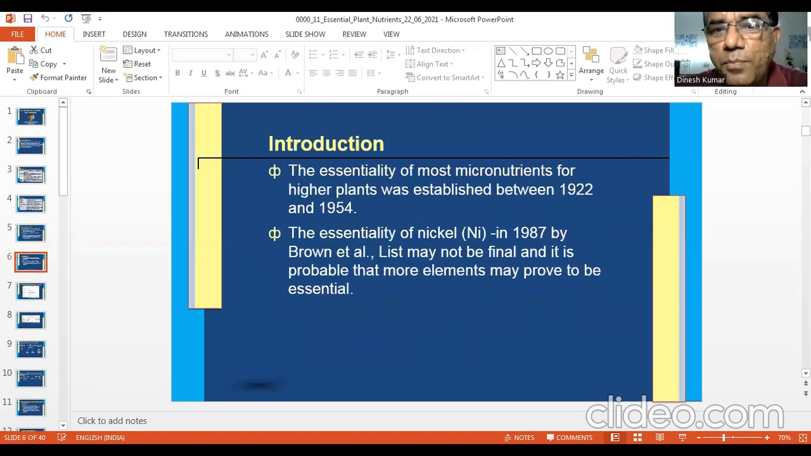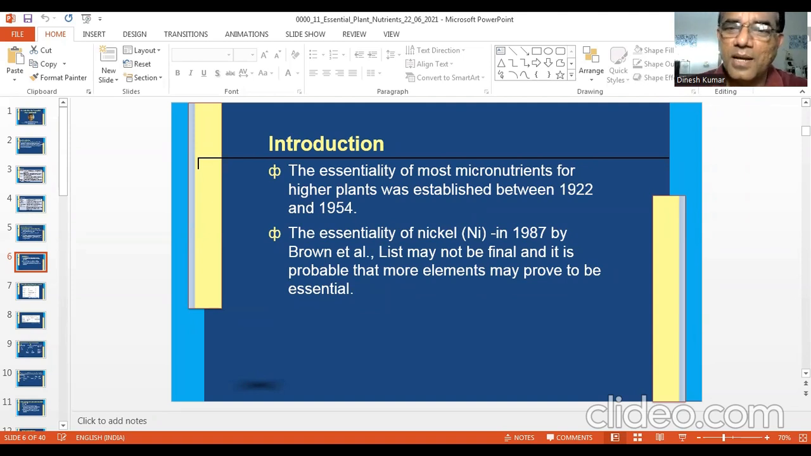So the essentiality of most micronutrients for higher plants was established between 1922 and 1954. It actually started with carbon, hydrogen, oxygen, and then nitrogen, followed by micronutrients. The essentiality of nickel was established only in 1987 by Brown and co-workers, and the list is not final. Who knows, in 10 years, any other element can become essential.